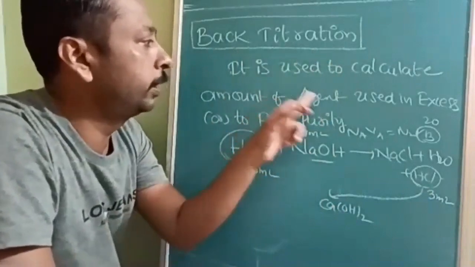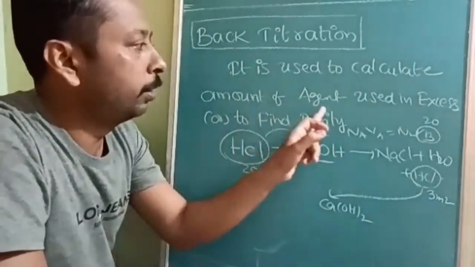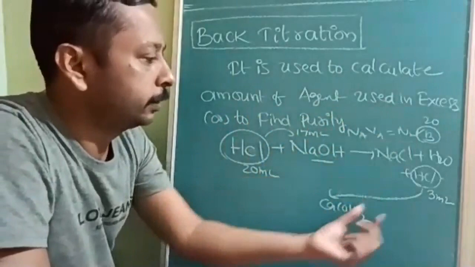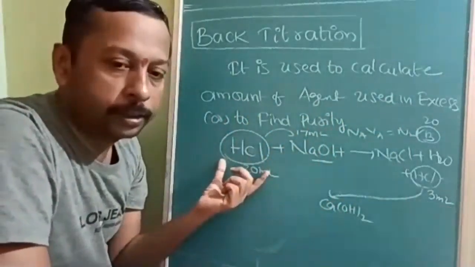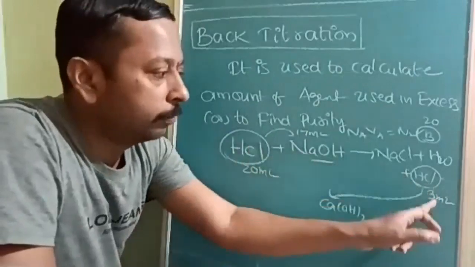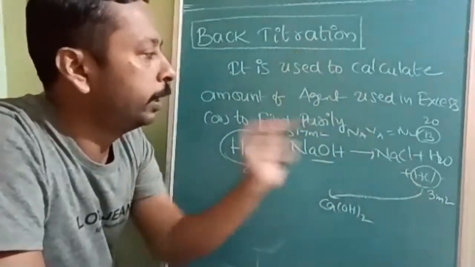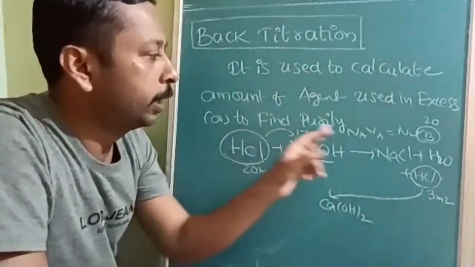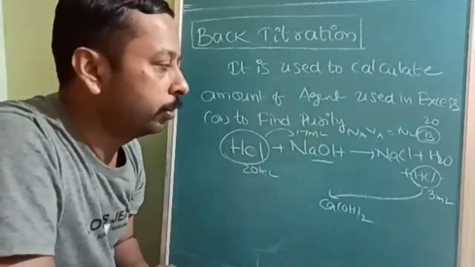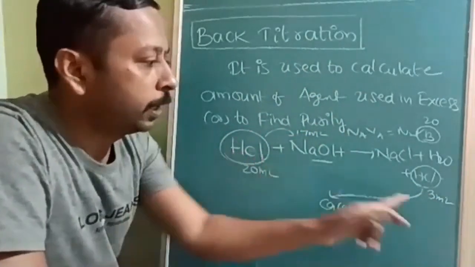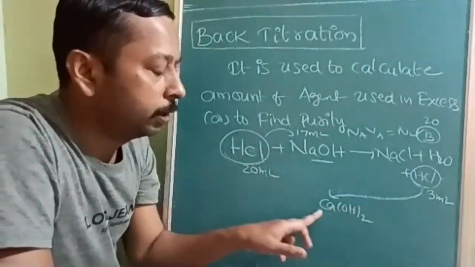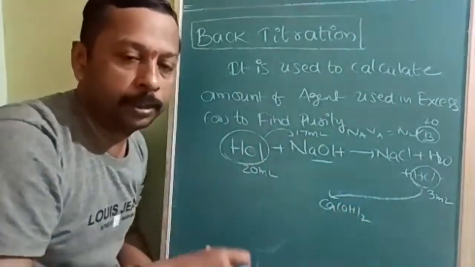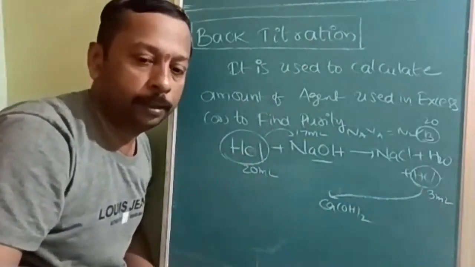It is used when calculating the amount of excess reagent used. Like 3 ml of HCl was the reagent used in excess. So how much extra is left over is calculated by the back titration. Otherwise, sometimes percentage purity also. Understood? Suppose 3 ml of HCl was already present. So that means how much extra Ca(OH)2 we need to use. This formula also I will be giving.